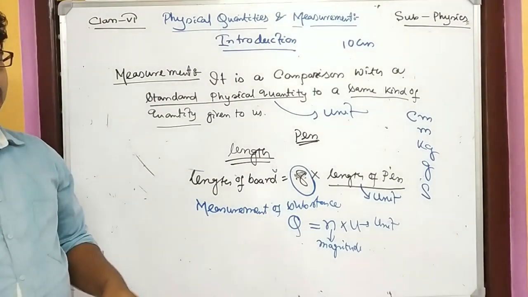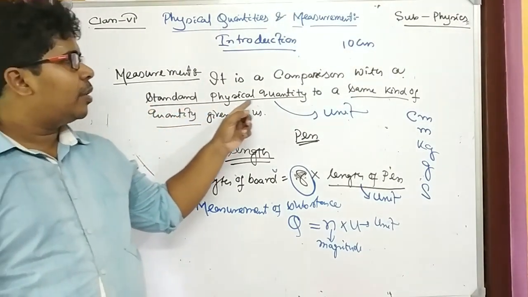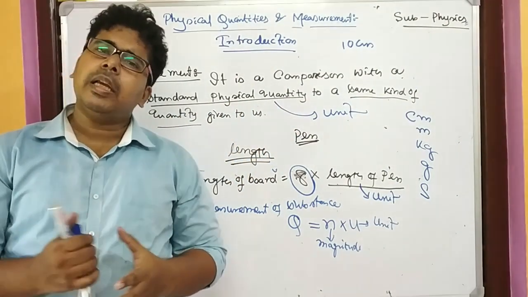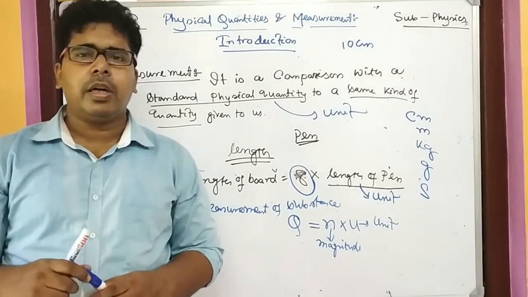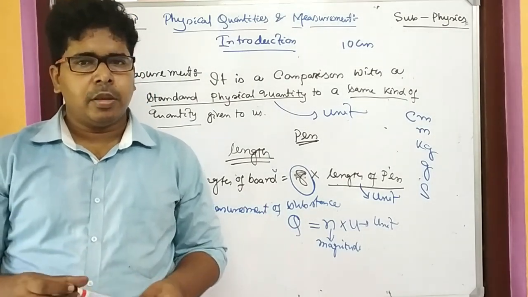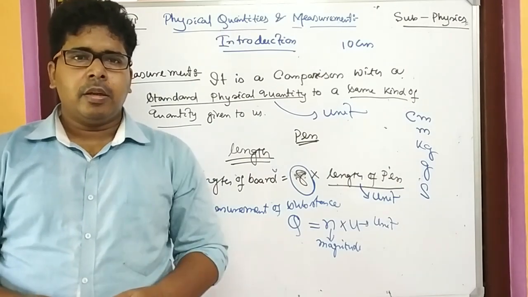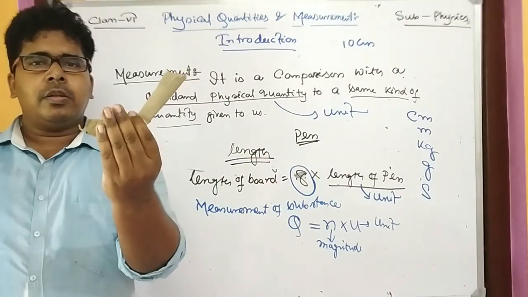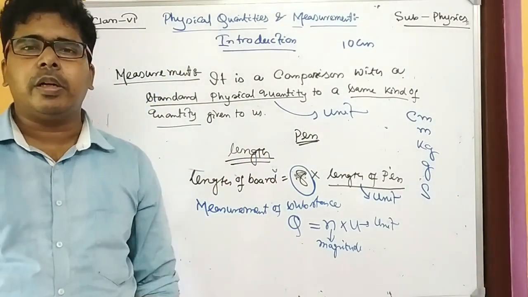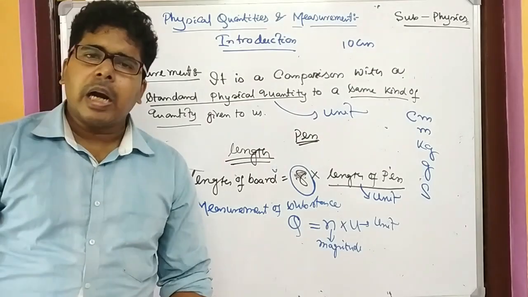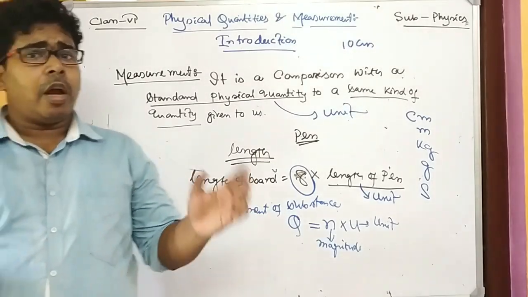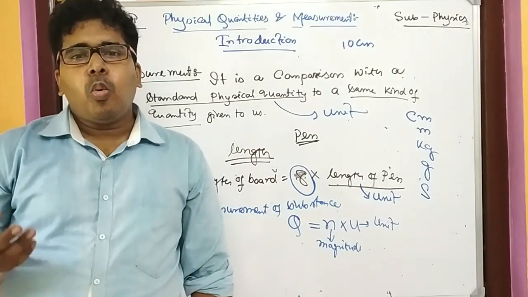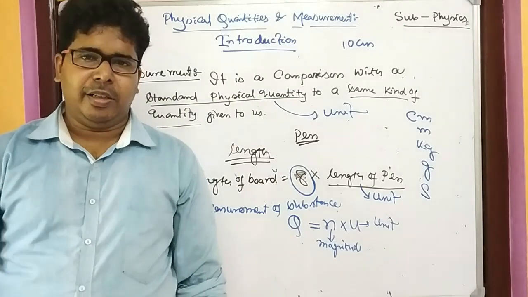Now one thing is coming to your mind about the standard physical quantity. You can ask, can anything be taken as a standard physical quantity? You have taken a pen, you can take another substance, like this paper. Earlier, people around the world generally took their own standard physical quantity.